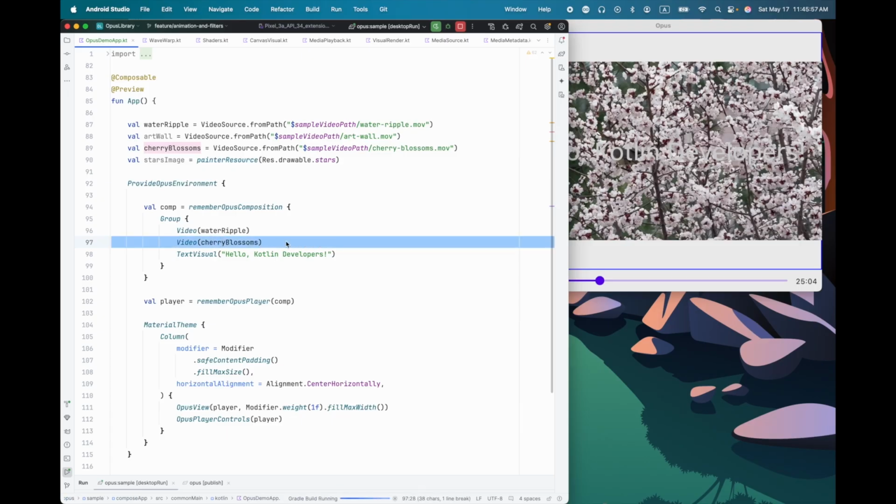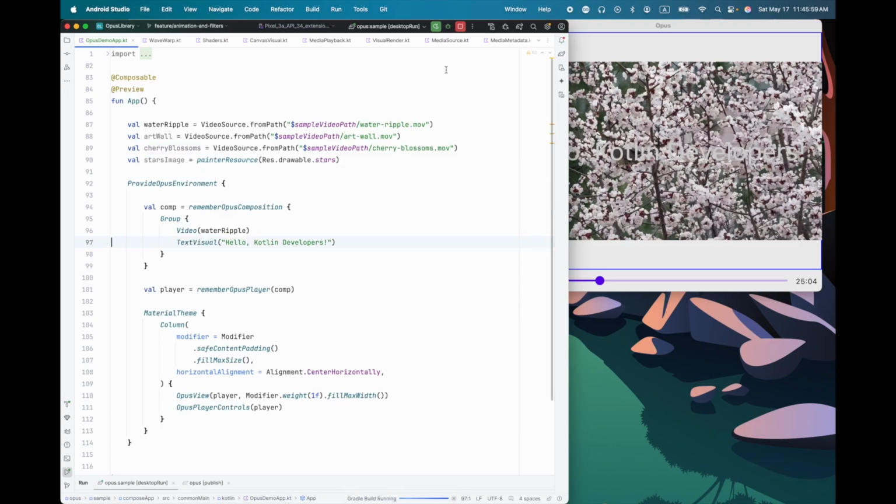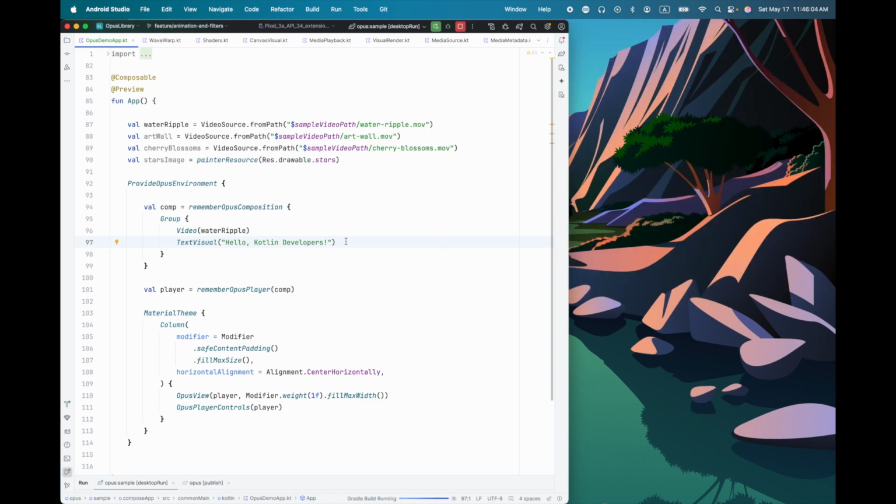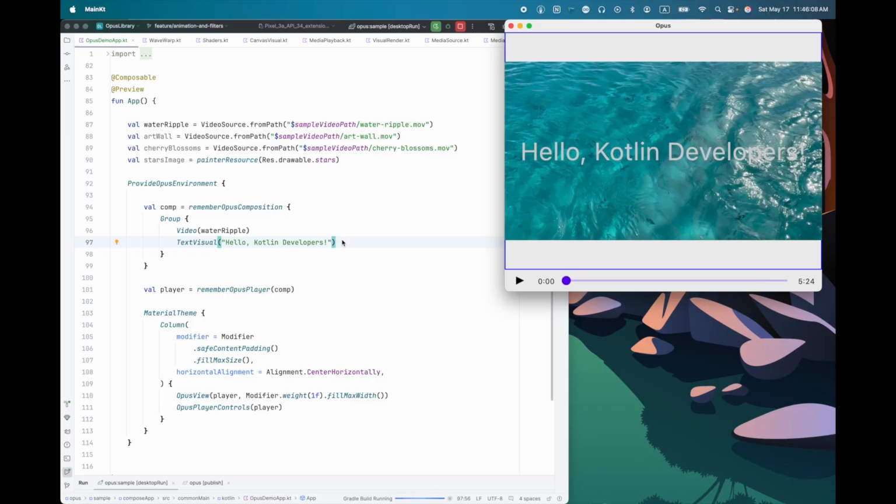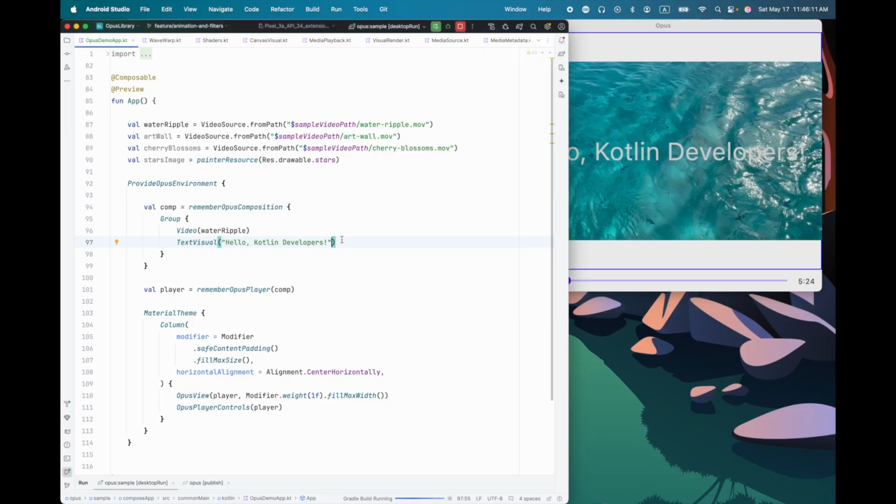Actually, I should remove the cherry blossoms video here. We don't need that right now. So we have text. It should be easier to see over the water ripple. Of course, just like text in Kotlin, you can, in Compose I should say, customize things like the font and so on. Text has a style here, which is an ordinary text style, just like used in Compose Multiplatform. So this should be a very familiar API, very easy to use.